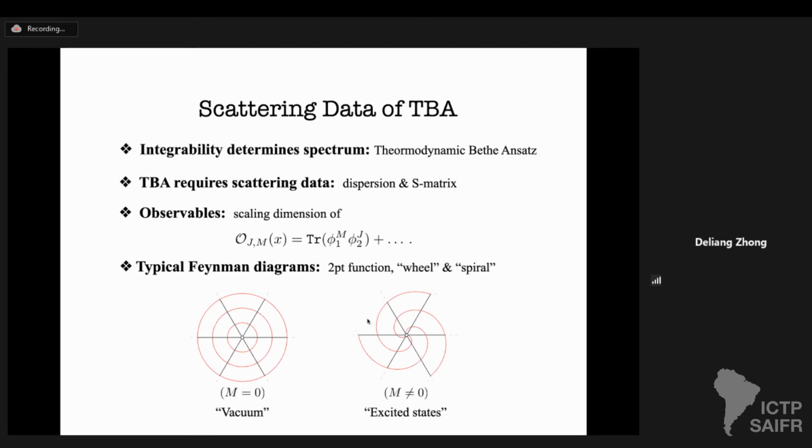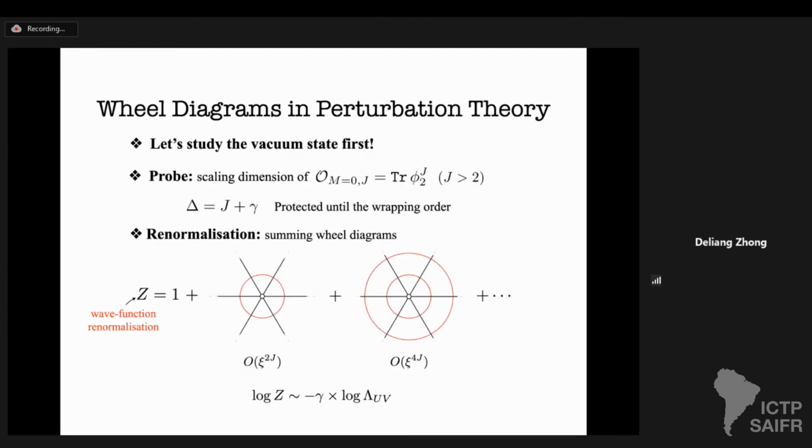For M non-zero, the diagrams look slightly different. They look like some spider web, or the so-called spiral diagram. Based on integrability intuitions, we know the diagram on the left corresponds to the so-called vacuum state, while the operators or diagrams on the right correspond to the excited state. So it's quite natural to start with the simplest vacuum state.